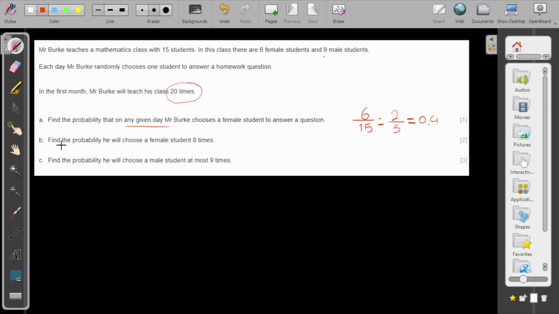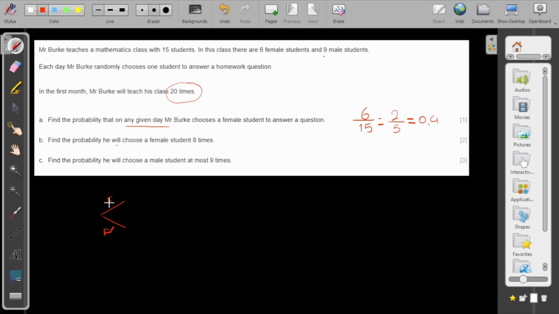Question B. Find the probability he will choose a female student 8 times. Now here, the problem doesn't say anything, but I should understand that it is a problem connected with the binomial distribution. Why is it binomial? Because the only choice I have is to choose a female student or not a female student, which in this case is male.